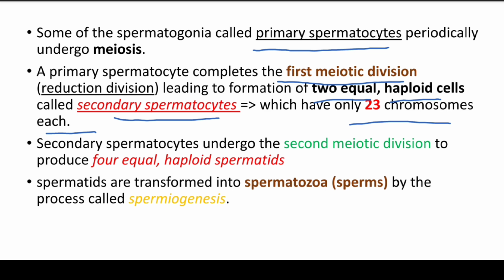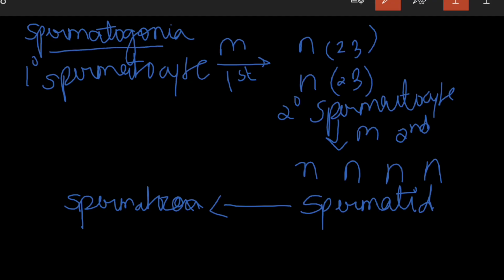Secondary spermatocytes undergo the second meiotic division, which produces 4 equal haploid spermatids, and these spermatids are transformed into spermatozoa by the process called spermiogenesis.